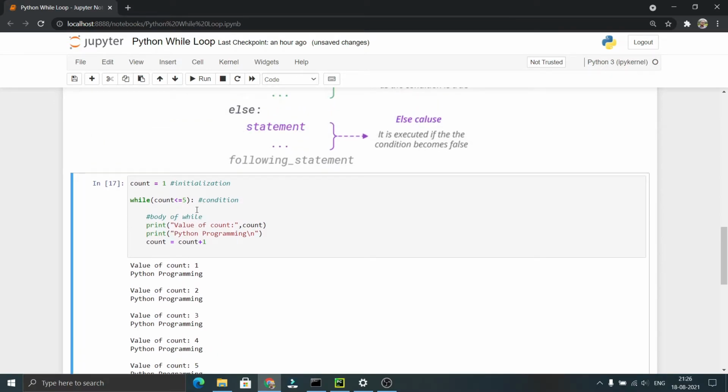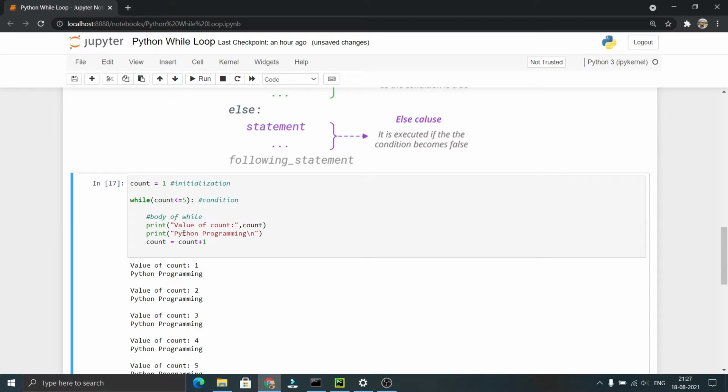Now let me explain the flow of this code. First we have initialized the value of count as 1. Then the flow comes here and checks the condition: 1 less than or equal to 5. The condition is true, so it enters the body of while. It prints the value of count. Here you can see it printed the value of count as 1. Then it prints Python programming. In this line of code, it increments the value of count. Previously, the value of count was 1. Now it increments it by 1, so the count value becomes 2. Similarly, it executes the remaining iterations.